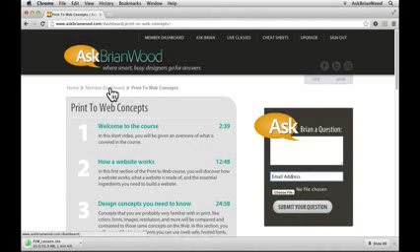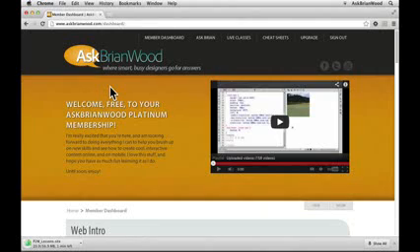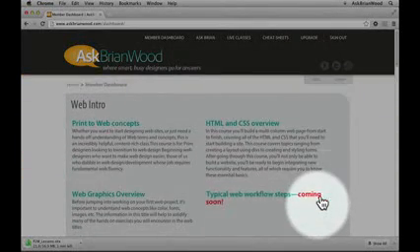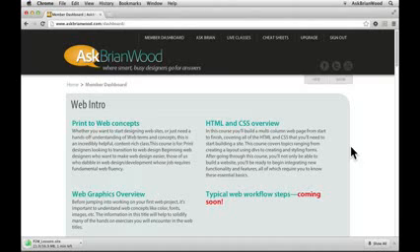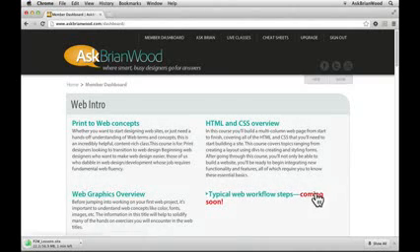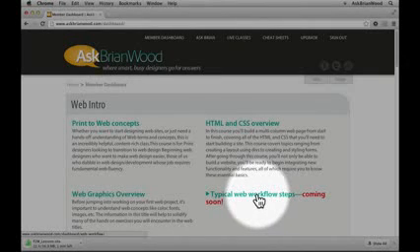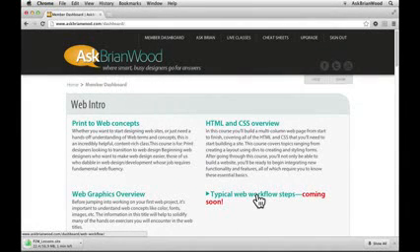I'm going to go back to the dashboard. You'll notice that we also have this available all the time. If you don't want to have this content showing and you want to skip around, you can come down here and click on the hide button, and that'll permanently hide it. So the next time you go to that page, it will hide again. Now you can see that there are some coming soons in here, and I am working as hard as I can to get all of these put up there, but there's a lot of new content on AskBrianWood.com.